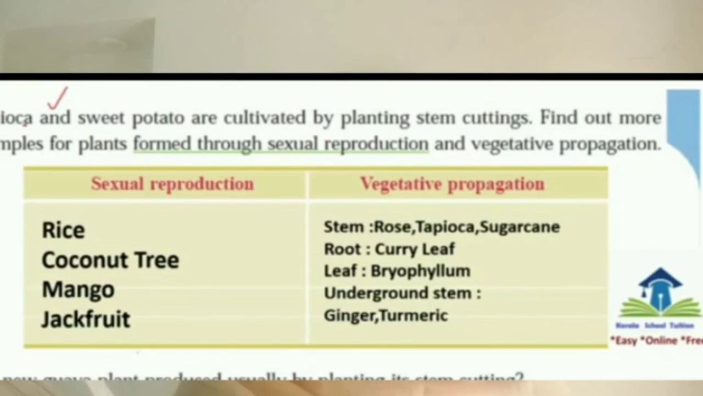Find out more examples of plants formed through sexual reproduction and vegetative propagation. For example, for sexual reproduction: rice, coconut tree, mango, jackfruit tree, etc. For vegetative propagation: stem for rose, tapioca and sugarcane; root, for example curry leaf; underground stem, for example ginger and turmeric.